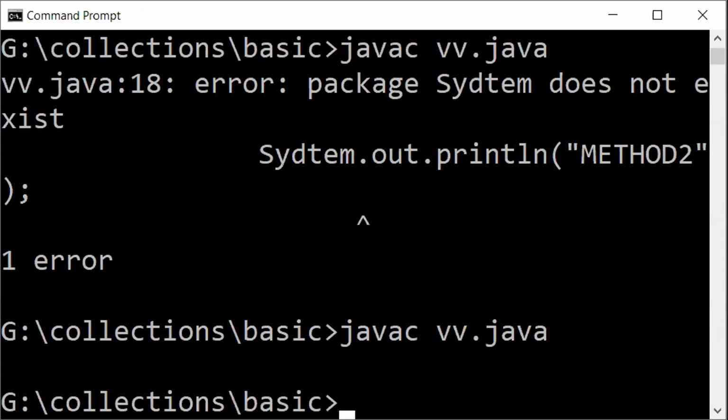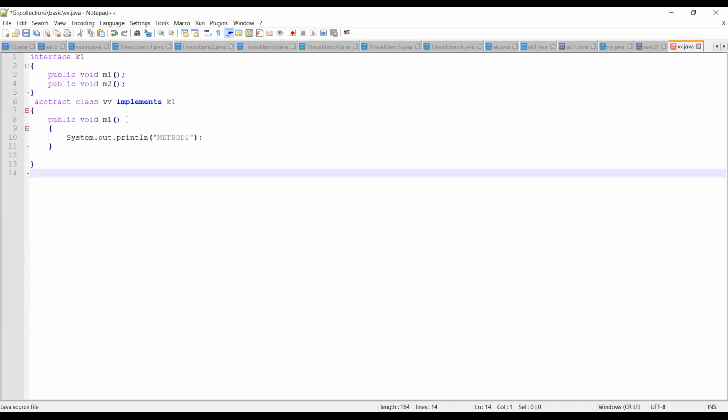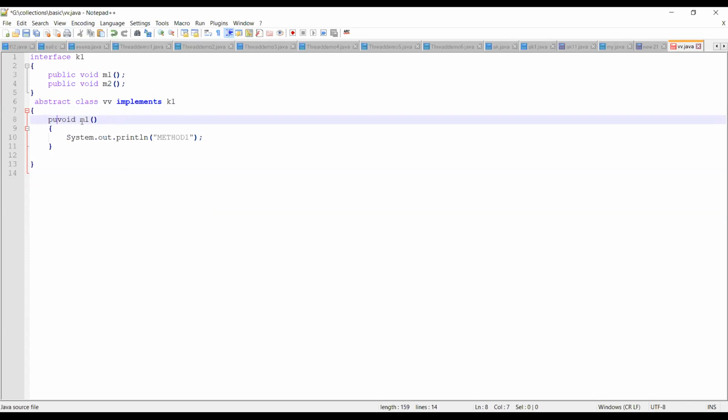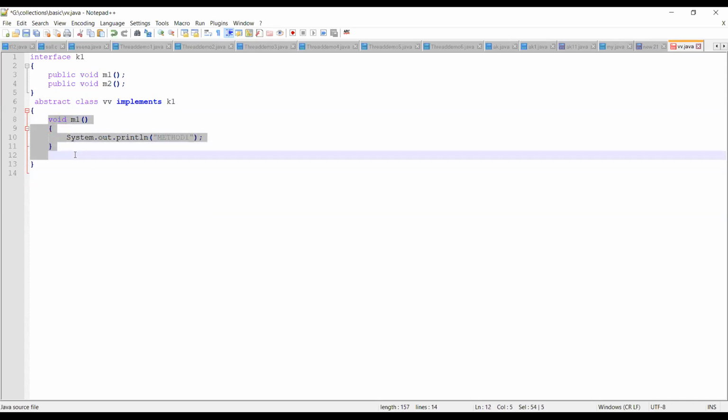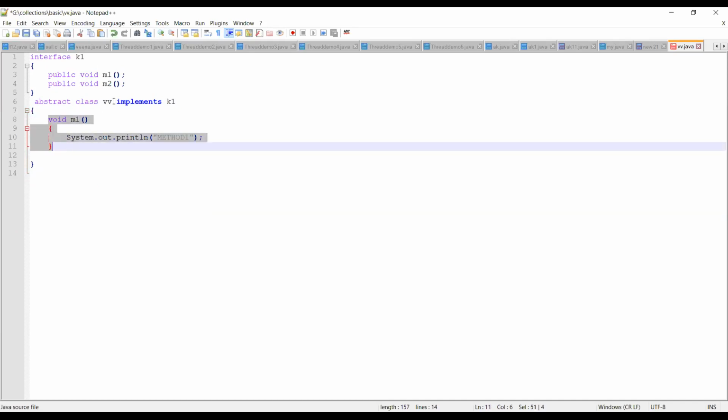This is the information. One more variation I want to show you here: assume that I remove this particular class. I'll delete this class. If I'm using abstract, let it be abstract. I'll remove this. Can anybody tell me, if I remove this, what will be the access specifier for M1 inside your class VB? Anyone? What's the access modifier that will be taken for the M1 method inside class VB?